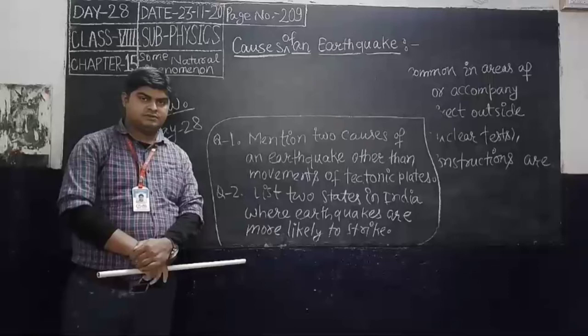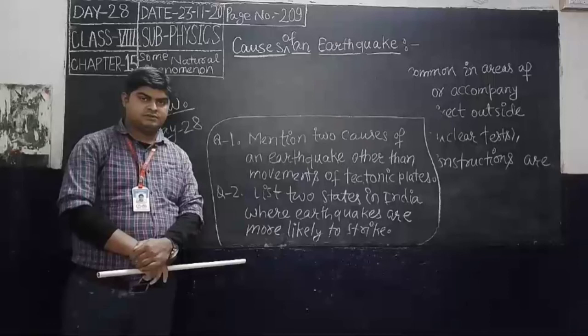Earthquakes which are caused by direct outside influences, such as subsurface explosions or nuclear tests. That means volcanic eruption and tectonic plates are reasons for earthquakes, but we are also responsible for earthquakes happening, and the reason is outside influence such as subsurface explosion. For example, nuclear testing: when scientists do nuclear tests, earthquakes also have a chance to occur.